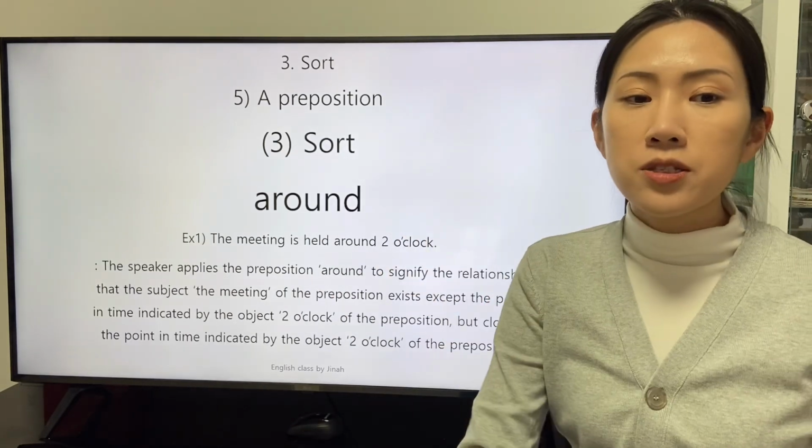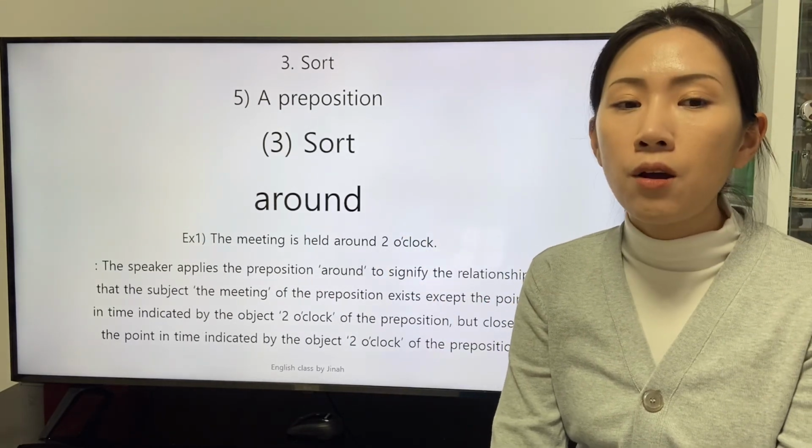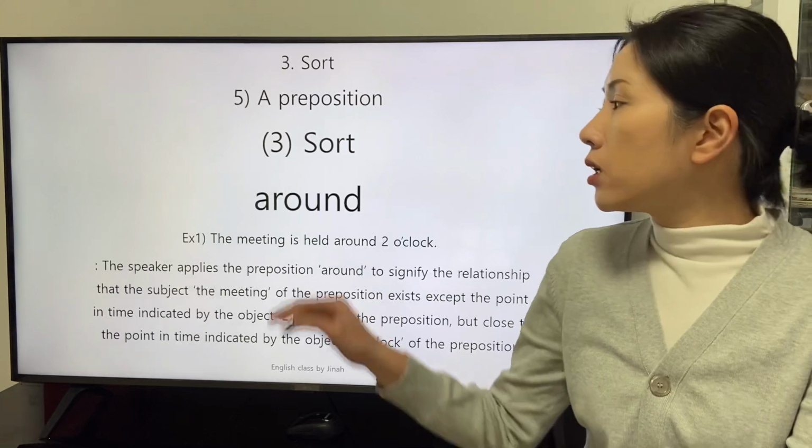There is a clause. The meeting is held around 2 o'clock.